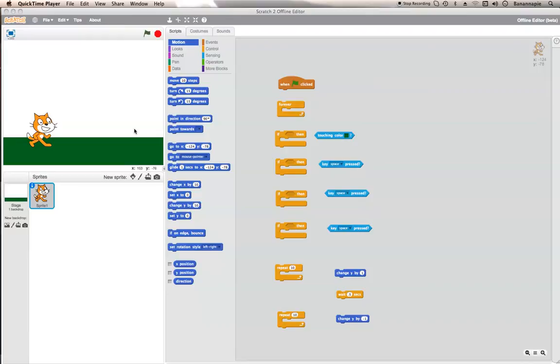So I was meant to do this the first time I was doing a video, but I completely forgot about it. So, what I'm going to be doing this episode is teach you how to make your Sprite walk.